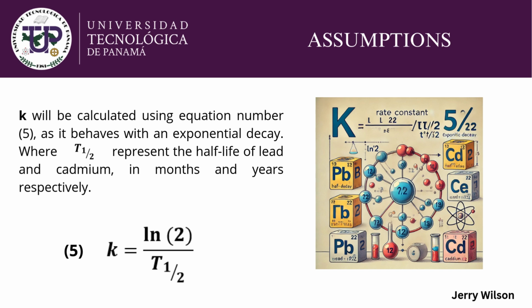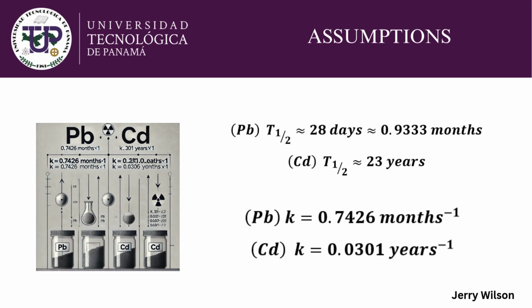One of our assumptions will be that k will be calculated using equation number 5, as it behaves with an exponential decay, where t half represents the half-life of lead and cadmium in months and years respectively. Based on our research, we obtained a t half for lead of 28 days, and for cadmium, 23 years, obtaining the values of k shown on the slide.